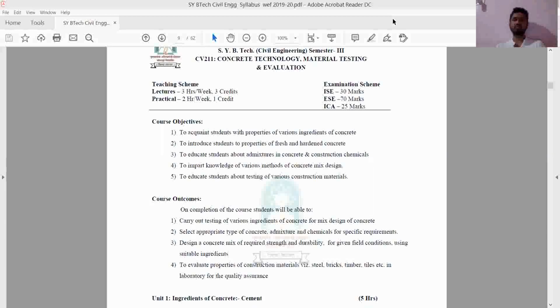Now coming to the fourth objective, to impart knowledge of various methods of concrete mix design. Okay, so here what it is telling, fourth objective, to impart knowledge of various methods of concrete mix design. What is concrete mix design? I will explain you with the help of one example.